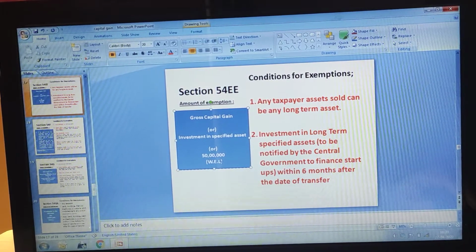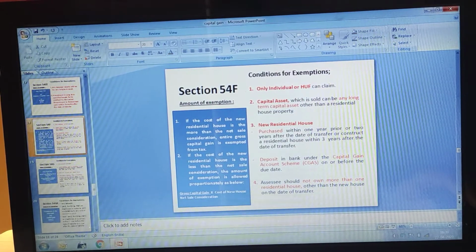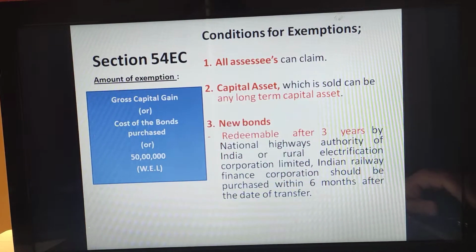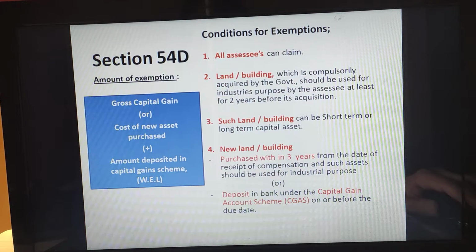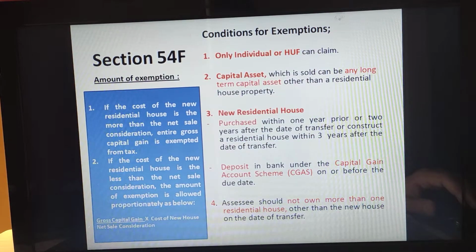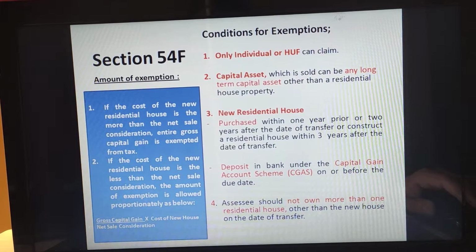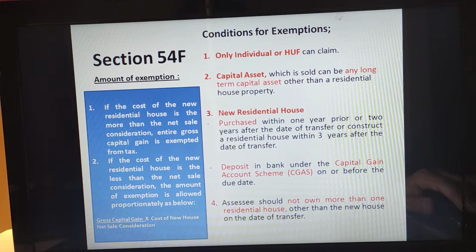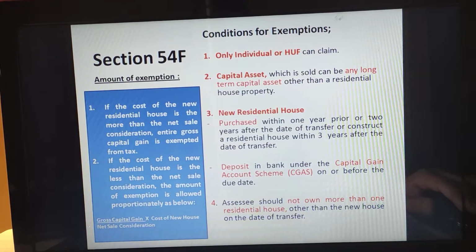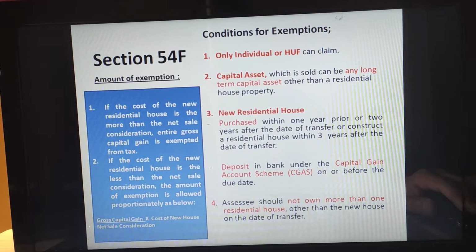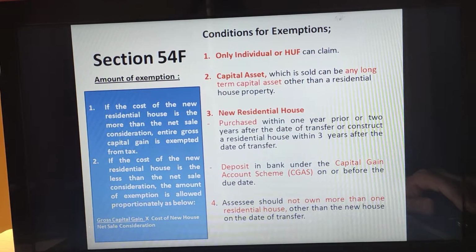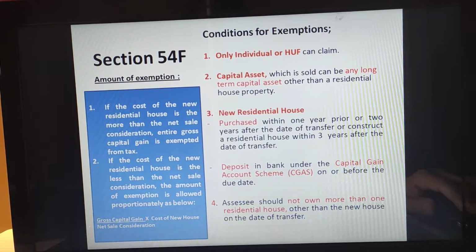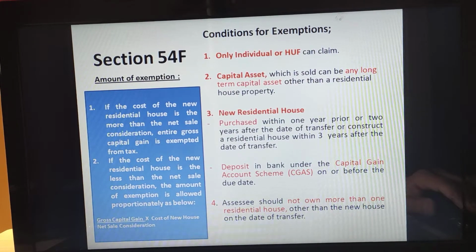Continuing with the next exemption, that is 54F. This is the most important exemption as per the provisions as well as from the examination point of view. They will ask this type of question. This is very important to understand. So condition number 1: only individuals can claim, or it can be an HUF, Hindu Undivided Family. Anyway, all our problems will be related to individuals, so the first condition is satisfied as per examination.